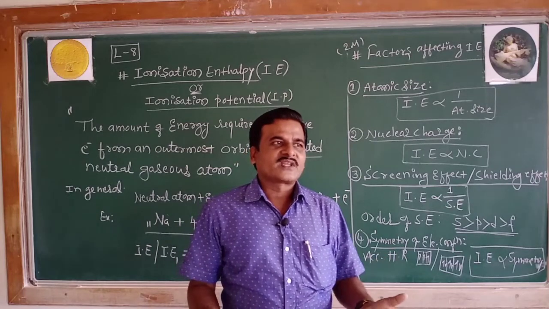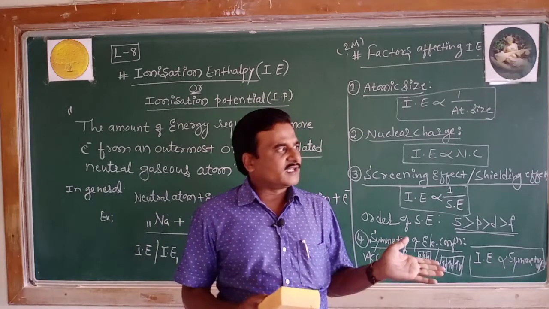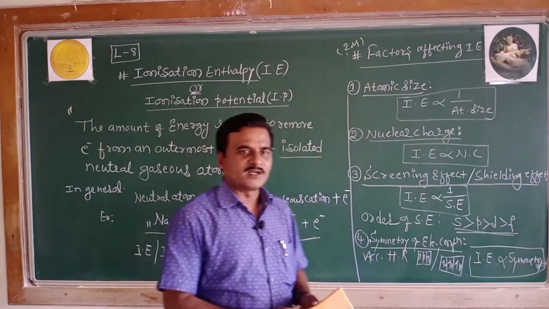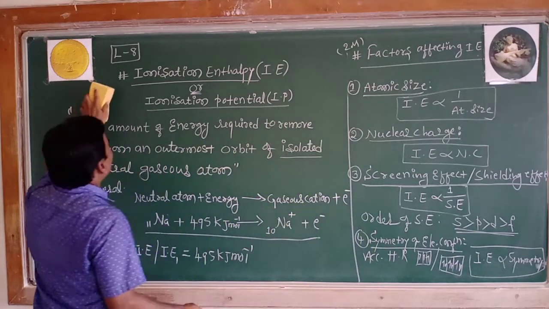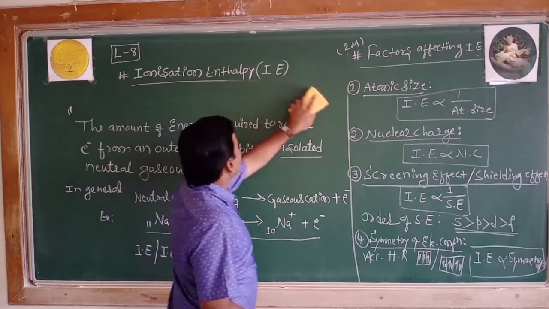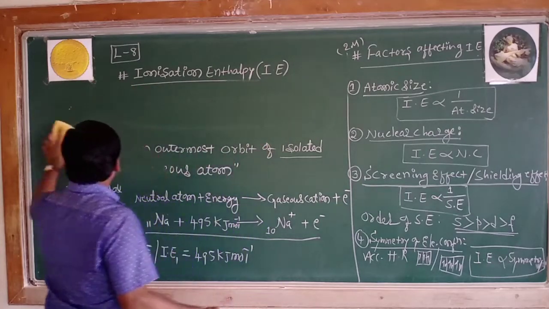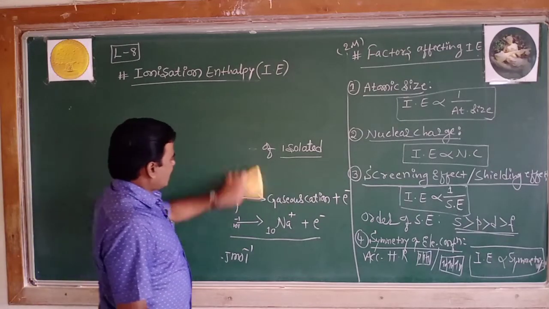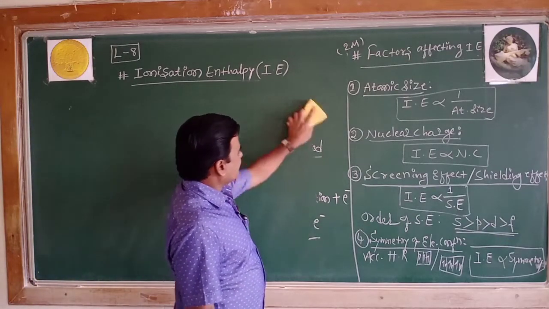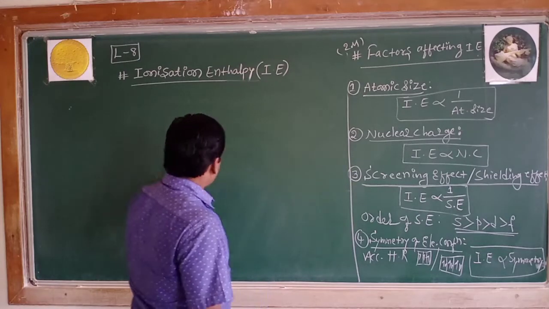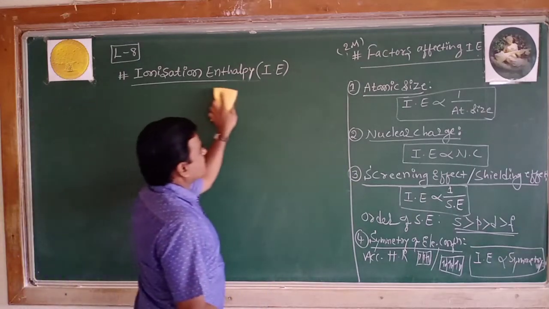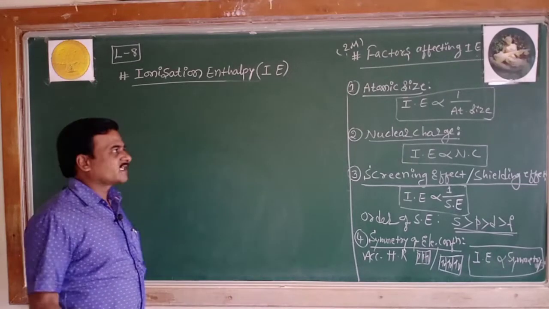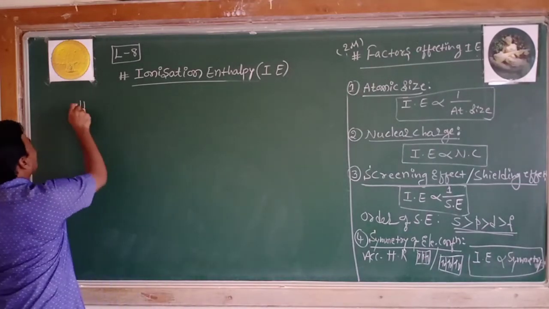Let's see the variation of ionization enthalpy in the periodic table. Once a 2-mark question has appeared: explain the trend of ionization enthalpy along a period. How does ionization enthalpy vary along a period and down a group? This question has appeared directly. Let's collect the heading.